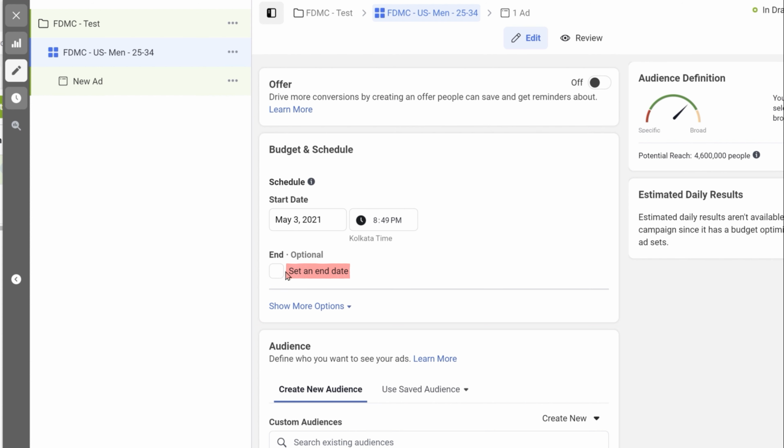So here we have selected the demography: the age, gender, and the interest. You can also add the languages if you want. If you want the ads to show to a specific language, you can do that. But right now I'll be showing the ads to other different languages too, because English is the primary language in the United States.